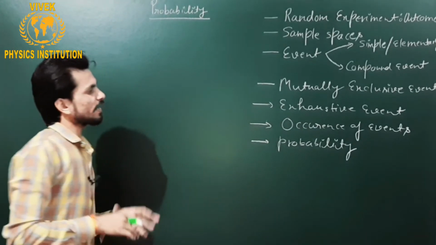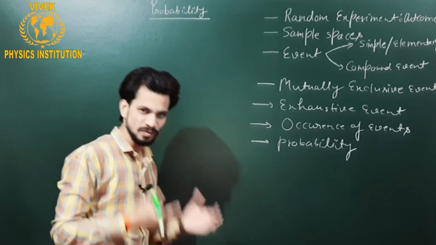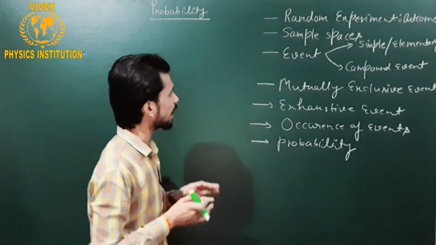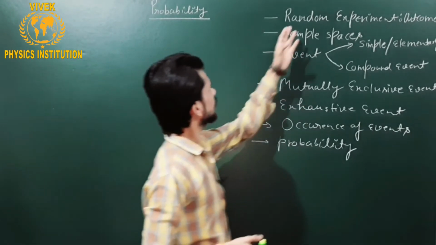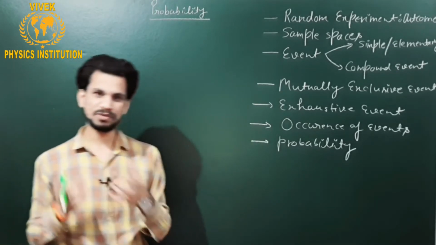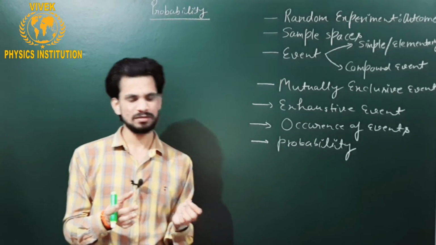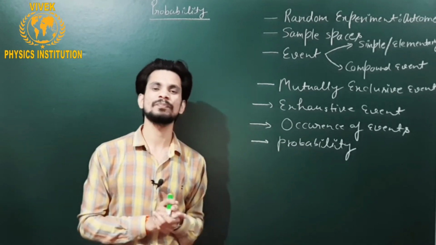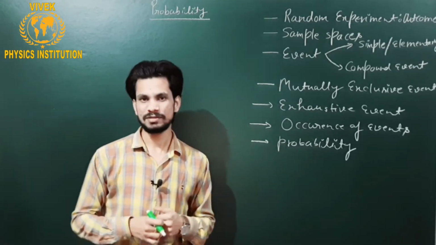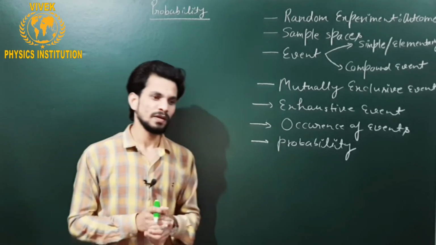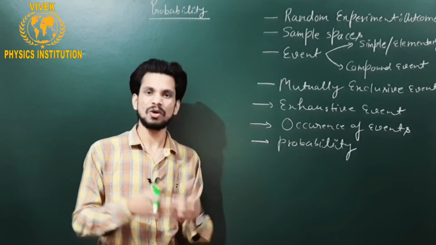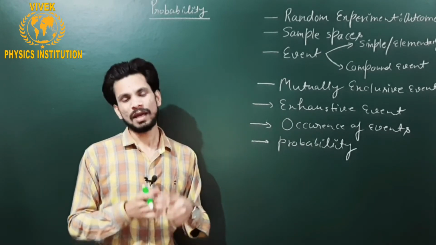I can think right away of a very simple experiment which can be helpful to understand all these topics I have marked on this board. So let us take a first look at random experiment. Usually in everyday life, whenever you see something happening, like let's say there is a race of horses organized somewhere, and you are a participant or a viewer of that race, then it is sure that there will be more than one horse, and they will be racing.